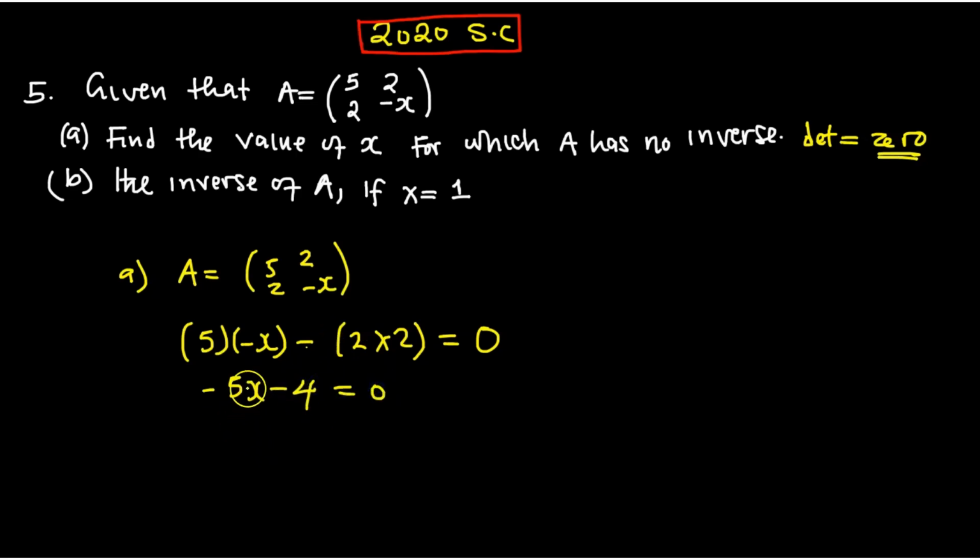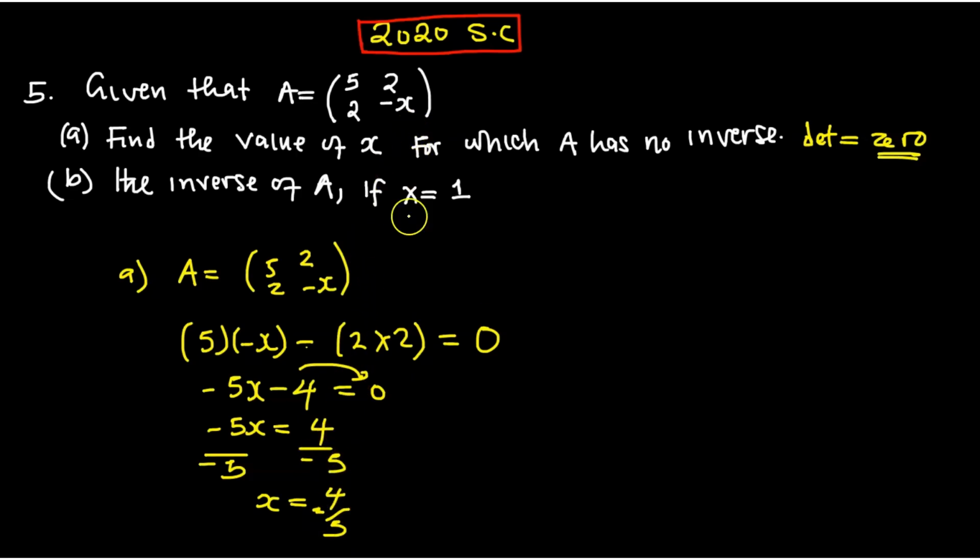Now we bring this one to the other side, so negative 5x equals 4. To find x, we divide by negative 5, so x is equal to negative 4 over 5. This is the value of x.